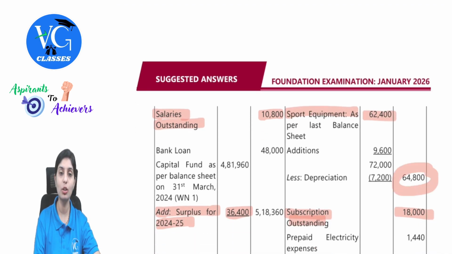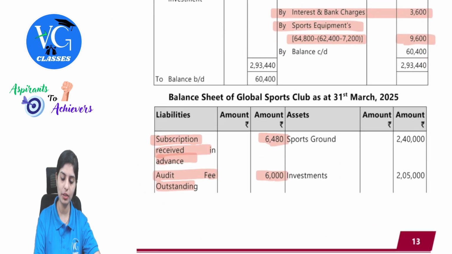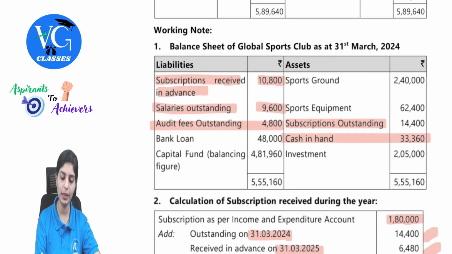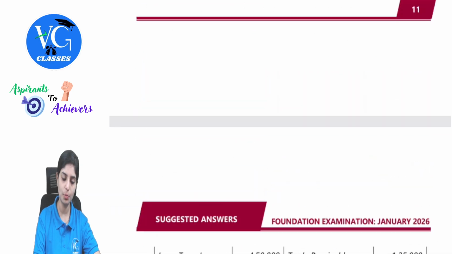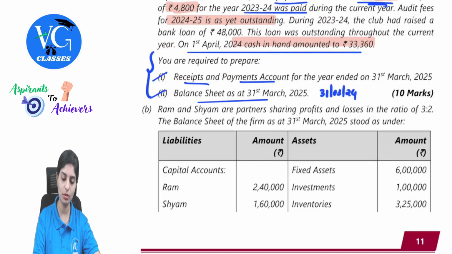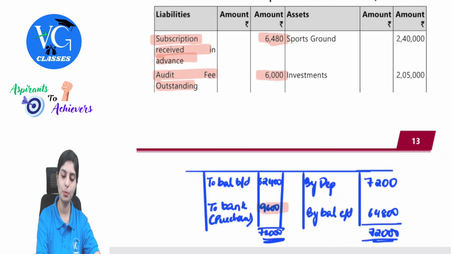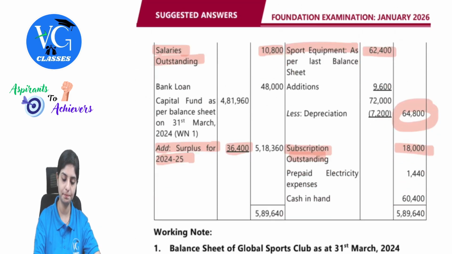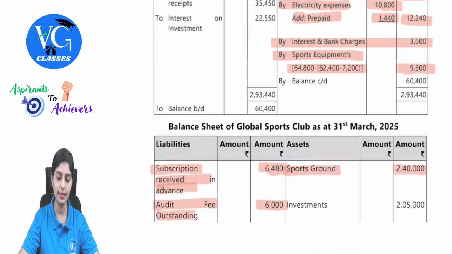Remember here, we'll take the closing balance in the closing balance sheet, and accordingly in the opening balance sheet, sports equipment 62,400 is taken. Sports ground details was given. Sports ground was valued at 2,40,000. So accordingly, the same values will also be taken here. Sports ground 2,40,000. Sports ground 2,40,000. I hope you're all understanding the values which have been considered one by one.